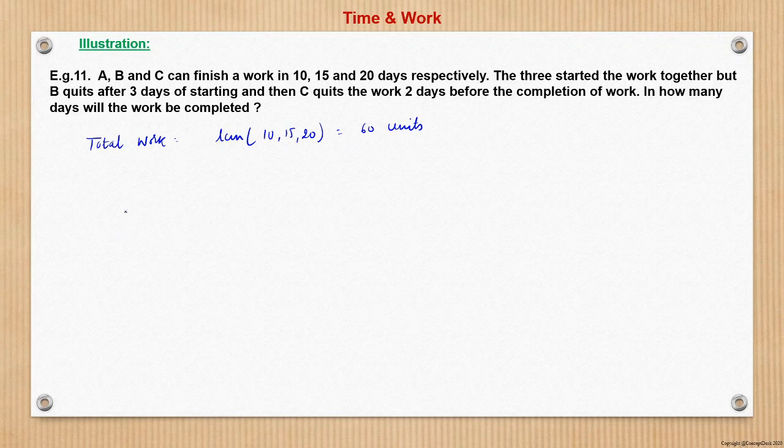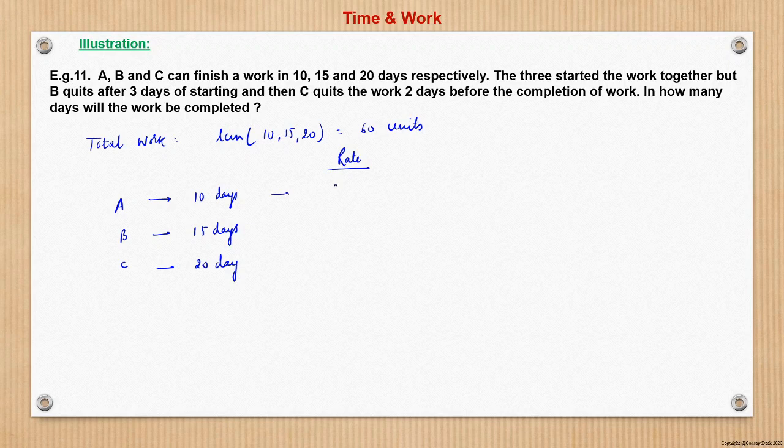So now let us see A, B and C. A finishes in 10 days, B finishes in 15 days and C finishes in 20 days. So what will be the rate of doing work?